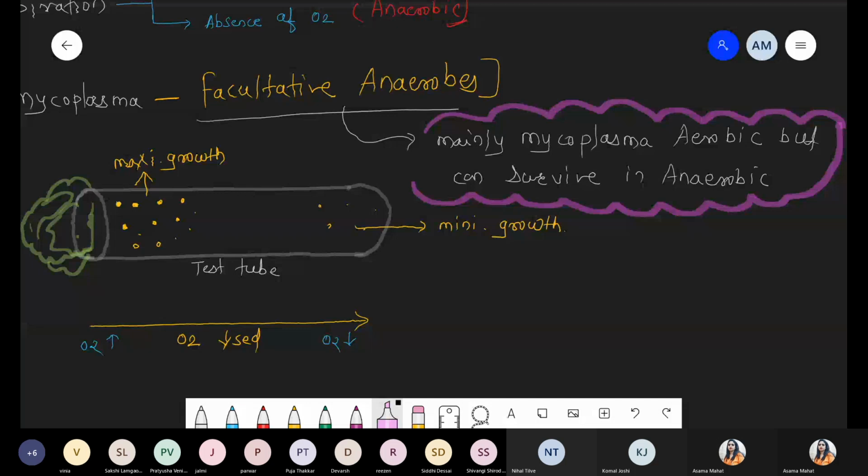But more specifically, when we use the word facultative anaerobics, it means they can only survive under anaerobic condition. They stay alive, but there is no cell division or replication. They are not showing any metabolic activity. They just reduce their metabolic activity and survive in the absence of oxygen. That's why we use the word facultative anaerobics. Got it? Mainly aerobic, but they can survive under anaerobic condition. Yes, they undergo a dormant stage. Pratusha, you can call it an inactive stage, G0 stage, dormant stage, anything you like.